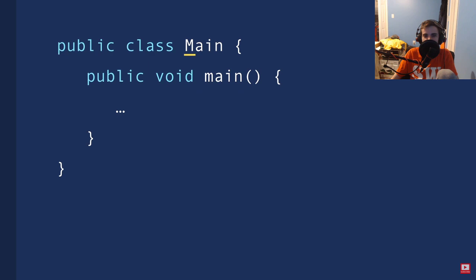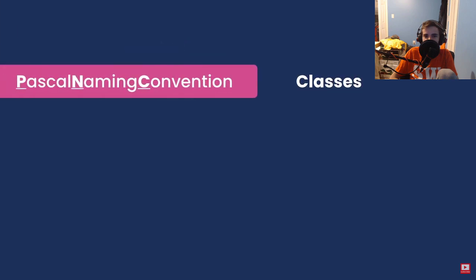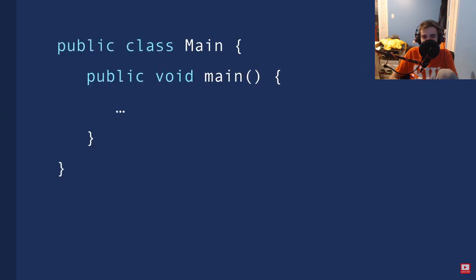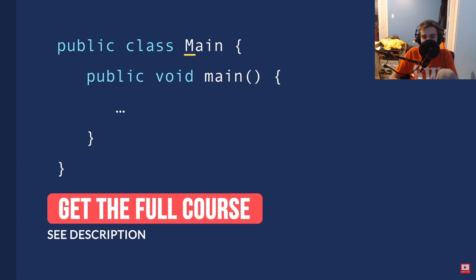Because in Java, we use different conventions for naming our classes and our methods. To name our classes, we use the Pascal naming convention, and that basically means the first letter of every word should be uppercase. In contrast, to name our methods, we use the camel naming convention, and that means the first letter of every word should be uppercase except the first word. So that is why we have a capital M in the name of this class.